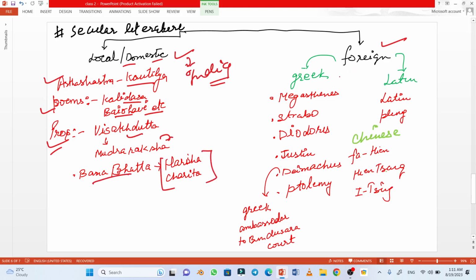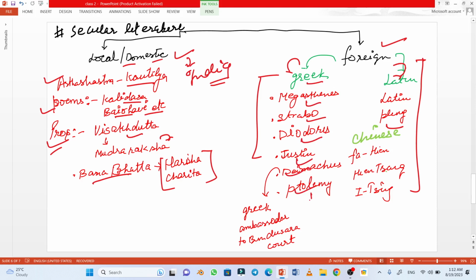Under the foreign writers, we see that Greeks, Latins, Chinese, etc. came to visit the country in their respective time periods and wrote about India. Under Greek we see Megasthenes, Strabo, Diodorus, Justin, Deimachus, and Ptolemy. These were the prominent writers.